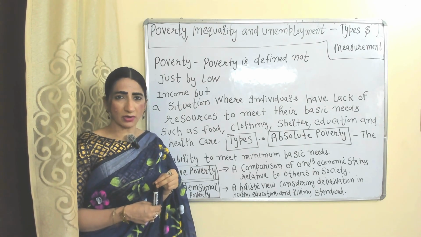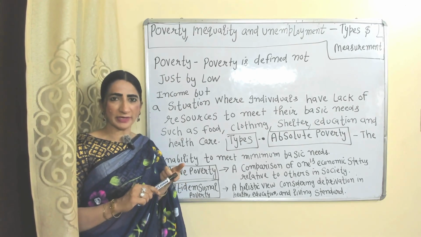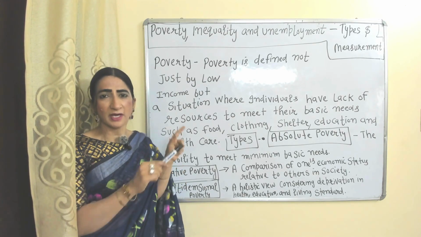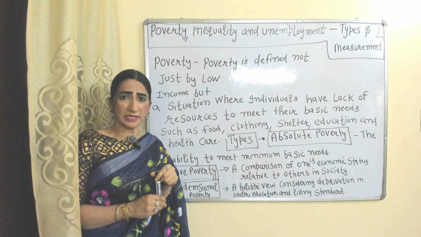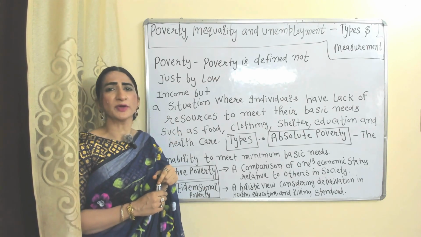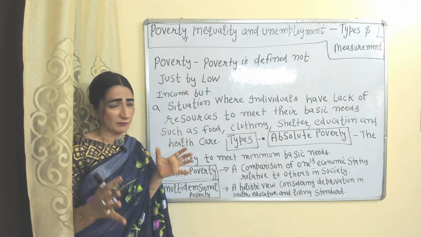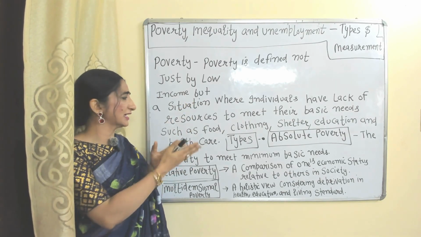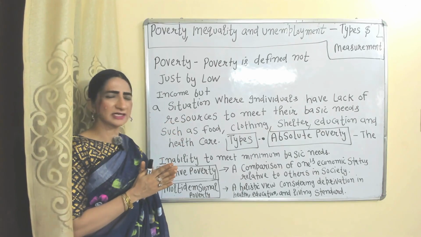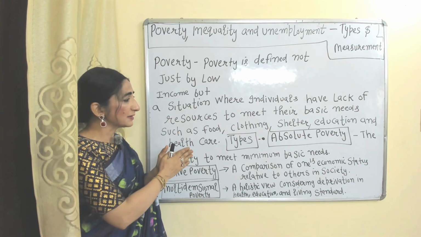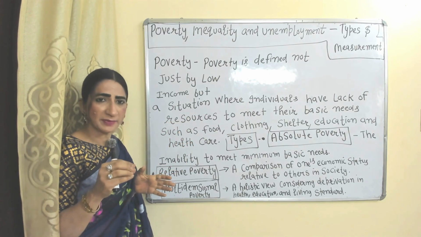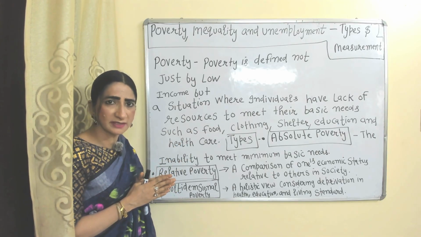Today we are going to talk about types and measurement of poverty, inequality and unemployment. Poverty is not just low income. It is a situation where an individual is not able to fulfill even their basic needs like food, clothing, shelter, education and healthcare. Absolute poverty means inability to meet minimum basic needs.